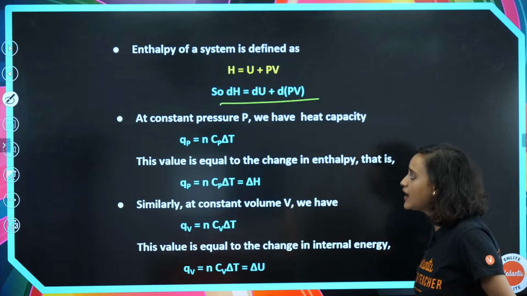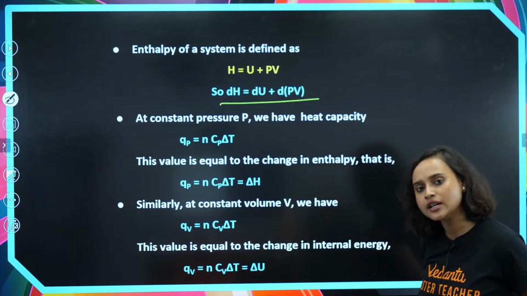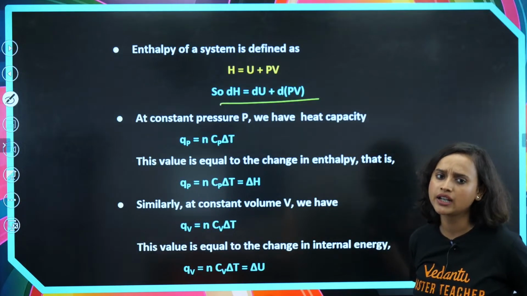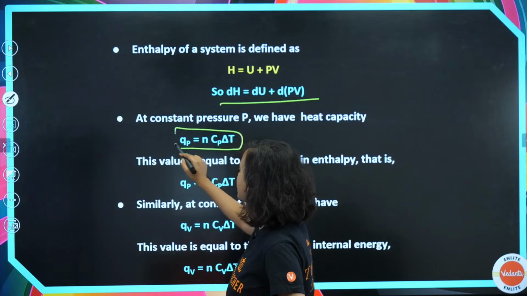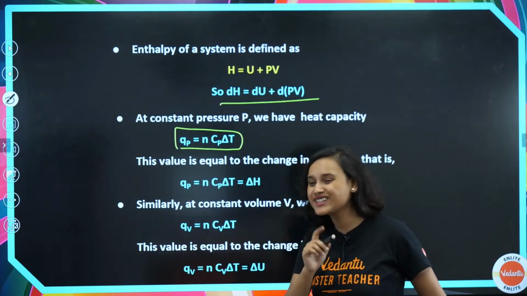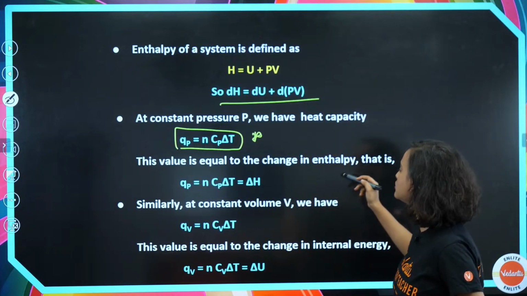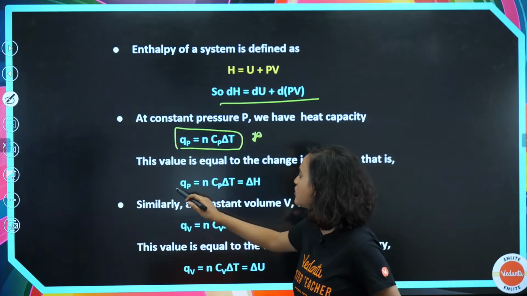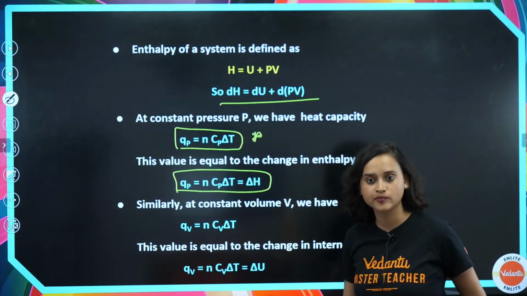Now, if I take constant pressure, then what will be my heat capacity, my dear student? My heat capacity will be QP is equal to nCP delta T. These are the formulas that you have to remember. So the value is equal to the change in enthalpy, that is QP is equal to nCP delta T, which is equal to delta H.